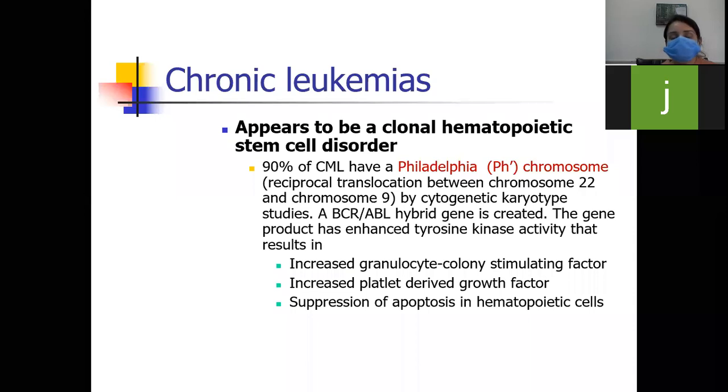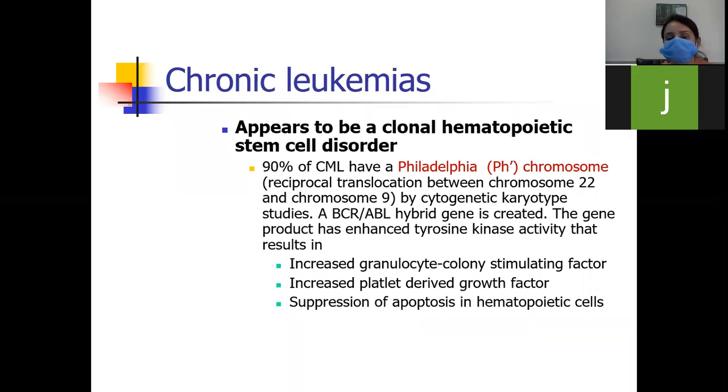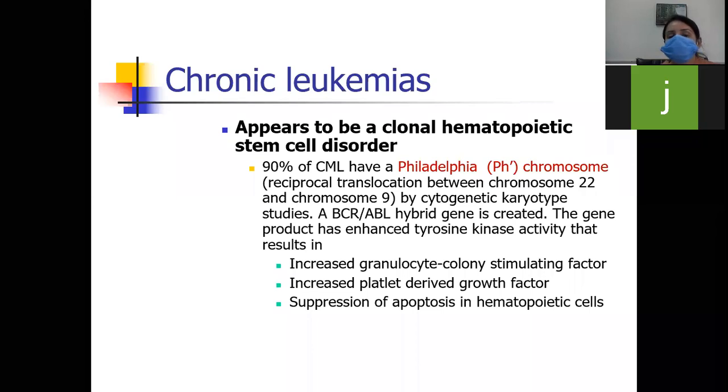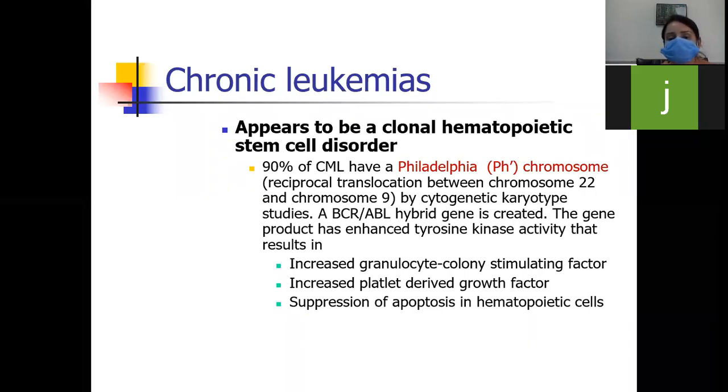Basically, in CML, the most important thing to remember is that in 90% of CML, they have a Philadelphia chromosome. It's a reciprocal translocation between chromosome number 22 and chromosome number 9 by cytogenetic karyotype study. So a BCR-ABL hybrid gene is created as a result of this chromosomal alteration.